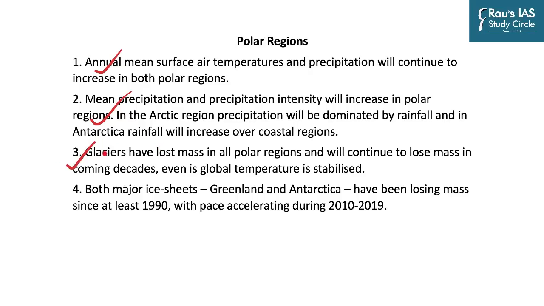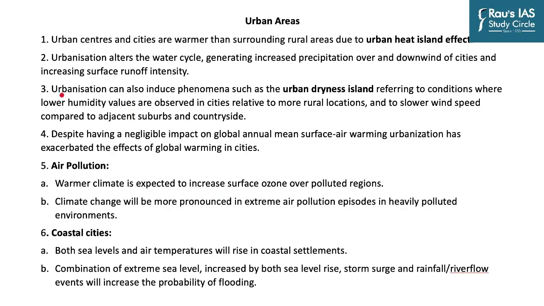Glaciers have lost mass in all polar regions and will continue to lose mass in coming decades, and that is even when the global temperatures are stabilized. Both major ice sheets, Greenland and Antarctic, have been losing mass since at least the 1990s, with the pace accelerating in the past 10 years. Now, as far as urban areas are concerned, they are set to turn warmer than their surrounding rural areas due to the urban heat island effect.